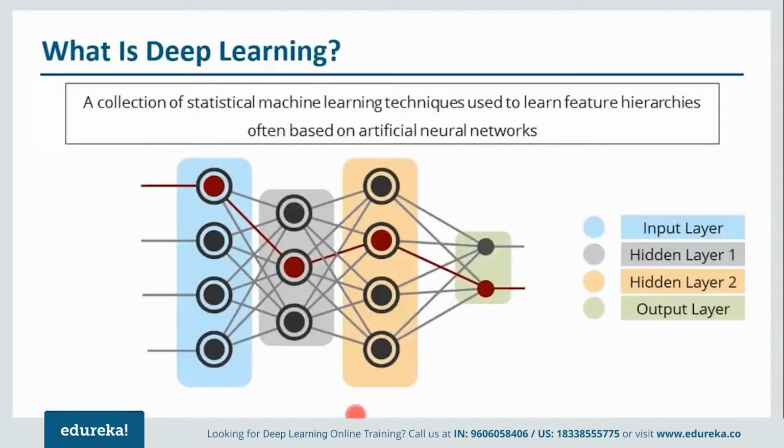Now there can be multiple hidden layers. There can be hundreds of hidden layers as well. But when we talk about machine learning, that was not the case. We were not able to process multiple hidden layers in machine learning. So because of deep learning, we have multiple hidden layers at once.